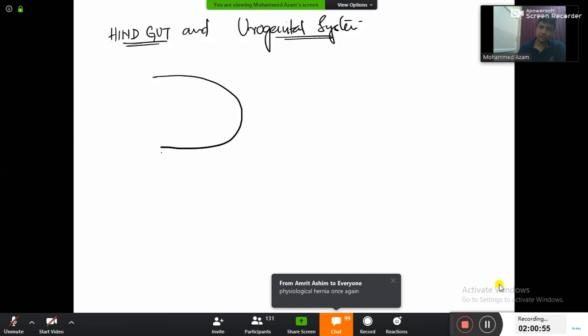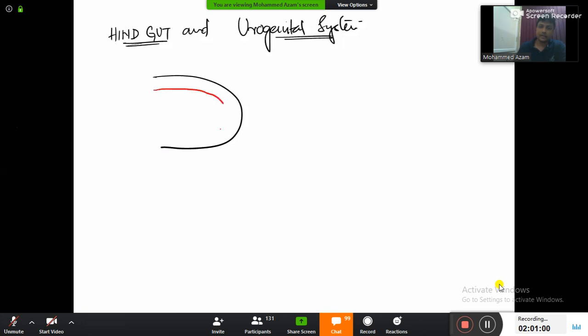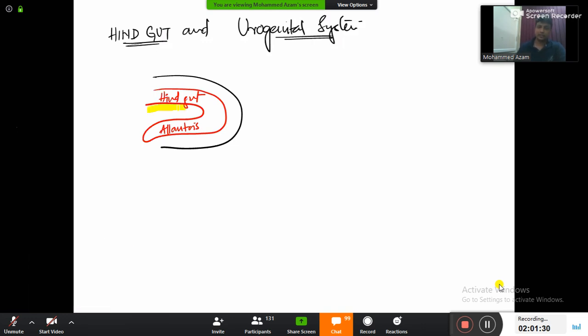So I'm now going to draw only the hind gut part. This one is hind gut here, and hind gut is giving an extension. That extension is known as allantois. So hind gut will give an extension here, and that extension is allantois. Now, my dear friends, what is this black colored line here? Ectoderm. And what is this red colored line here? Endoderm. And in the middle of the ectoderm and the endoderm, you'll be having what here? Mesoderm.